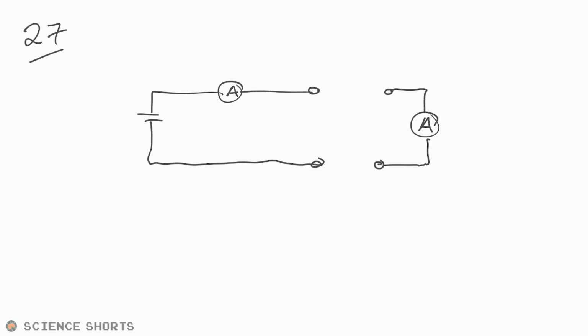27, we have a mystery box of resistors. Which box gives the same reading on both ammeters? Okay, so we have that and that. Oh, well, this is pretty easy if you ask me. The only way that this is possible is if this is going to be a series circuit. So our answer is definitely going to be D. Of course, if you make it parallel in any way, because this one here is measuring the total current, if the other ammeter is in a branch, then by definition, the current in that one has to be different from the total current.